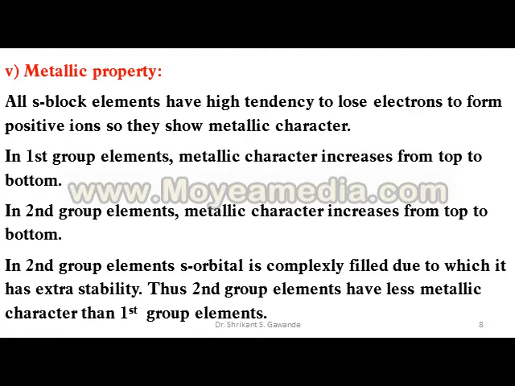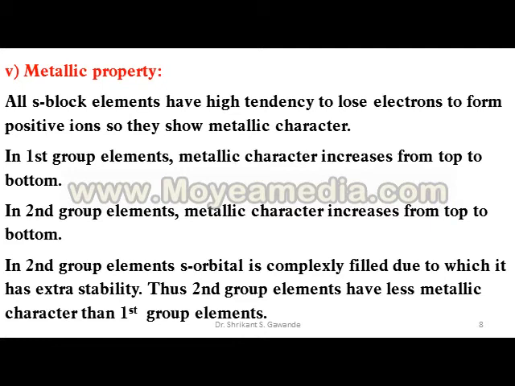In second group elements, the s orbital is completely filled, due to which it has extra stability, which means it is difficult to donate or lose an electron.